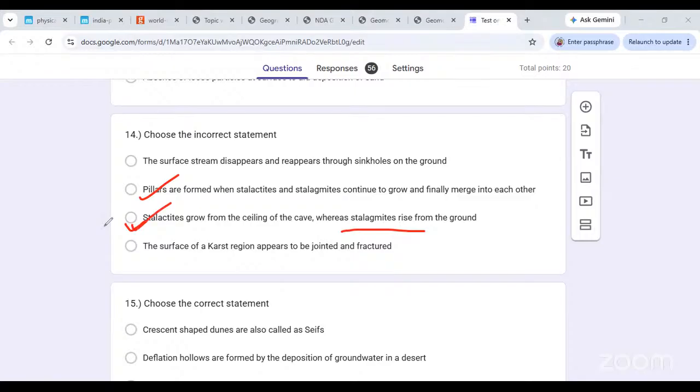The surface of the karst region appears to be jointed and fractured. Yes, you can't walk on those lapies. Remember, we had seen those limestone pavements that are fractured, that are jointed. One cannot walk on that surface. So clearly, it is jointed and fractured.